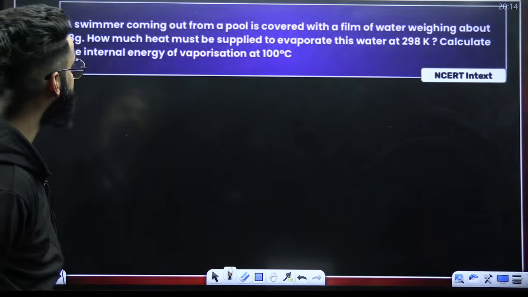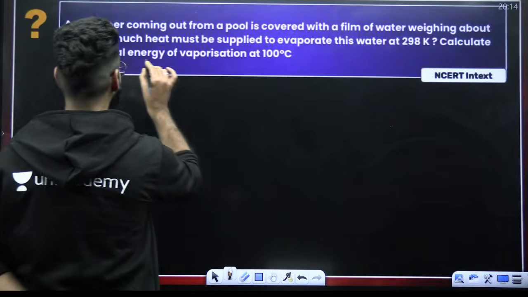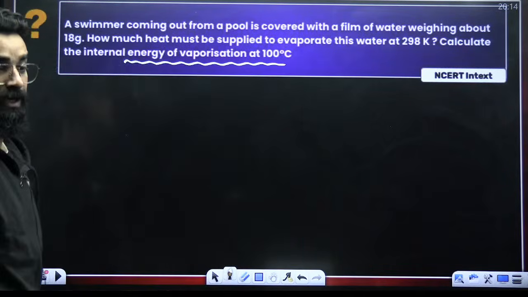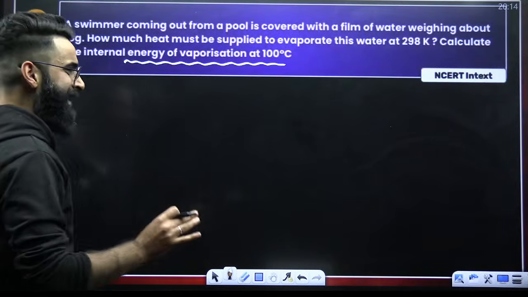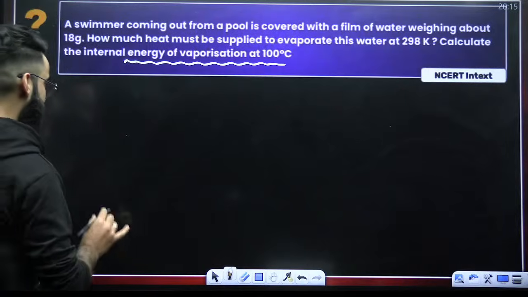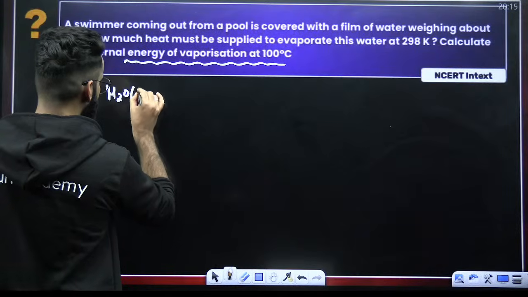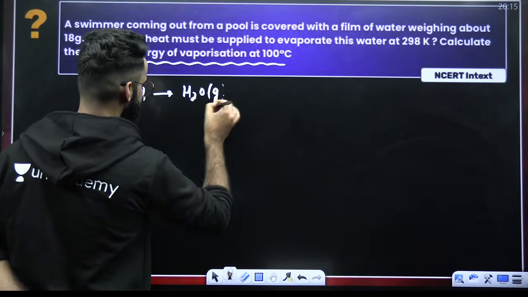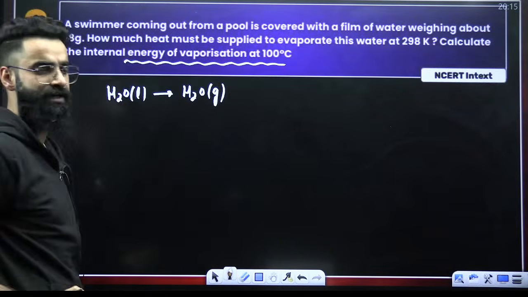Calculate the internal energy of vaporization at 100 degrees. That's the question. Look at the question carefully, guys. We are supposed to calculate the internal energy change during the vaporization of water. So what is vaporization of water? It means H2O liquid getting converted into H2O gas. Liquid getting converted into gas.